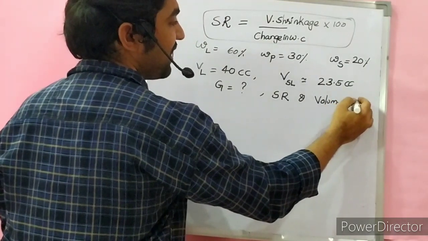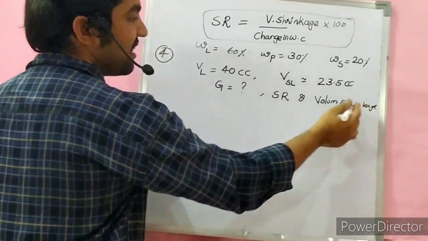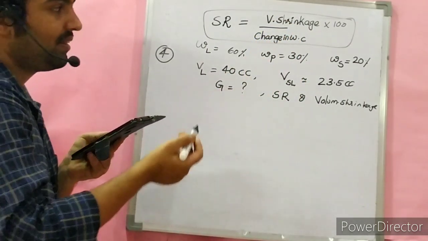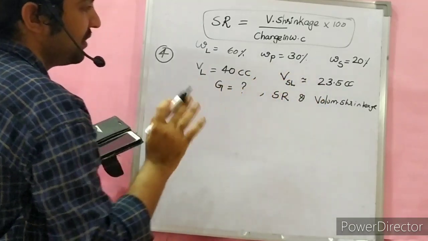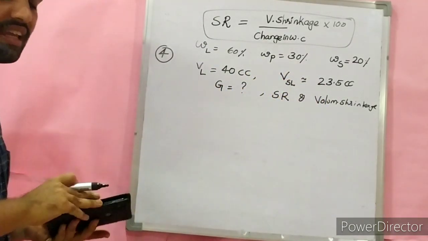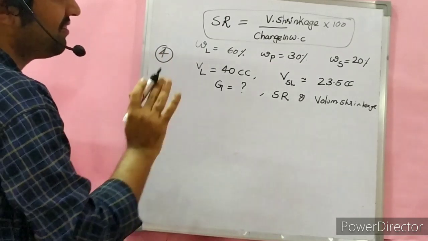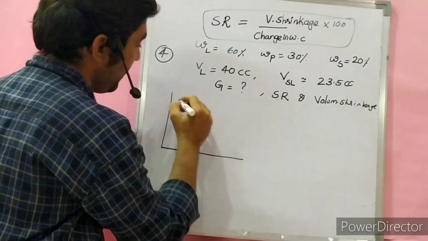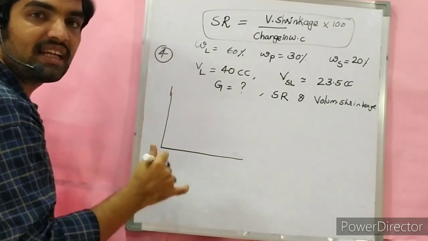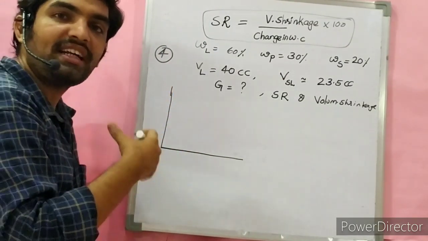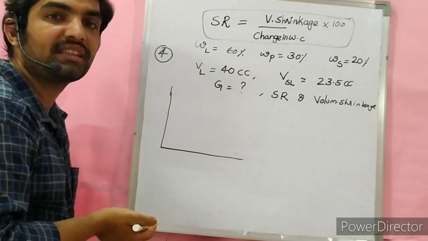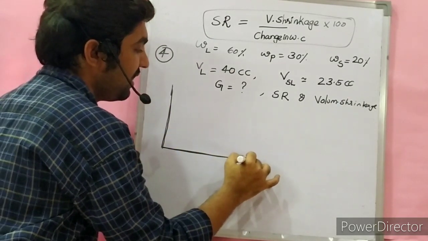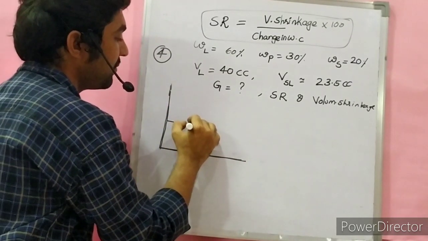Determine shrinkage ratio and volumetric shrinkage. Shrinkage ratio can be determined only if you know volumetric shrinkage. This is the question that we asked as a 14 marks question for IAS conventional. By seeing the question, don't worry, because we know the concept of the consistency curve. One single curve finds its applications in a number of questions. So if you know the concept better, you can solve any question from any exam.